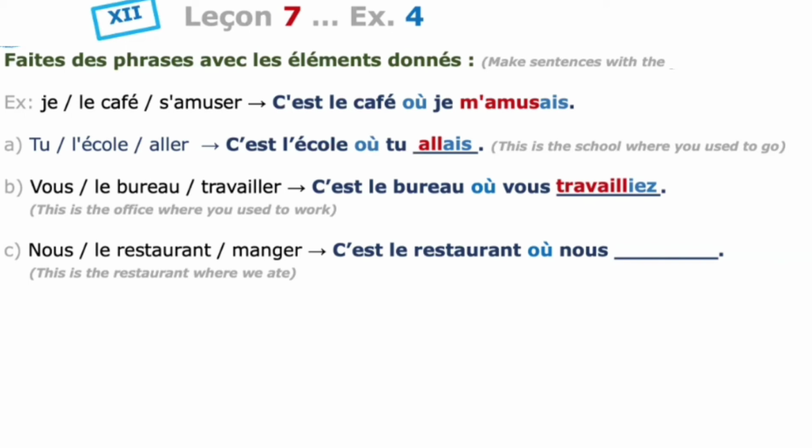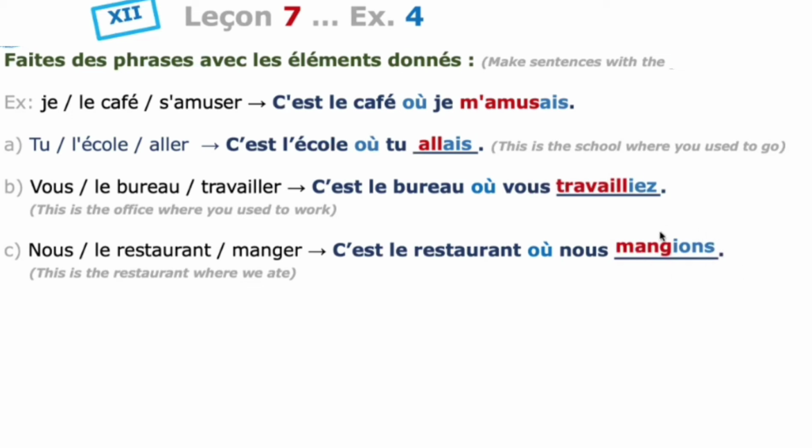And you are getting the stem mange. Okay, the e should be there in the nous form of the present tense. You are getting the stem mange. And remember, when the subject pronoun is nous, the last e should be dropped. So the subject pronoun is nous: mangions.